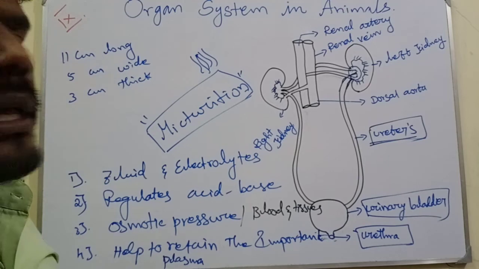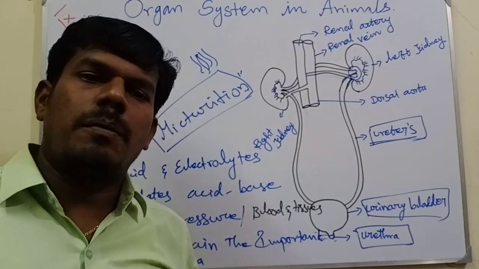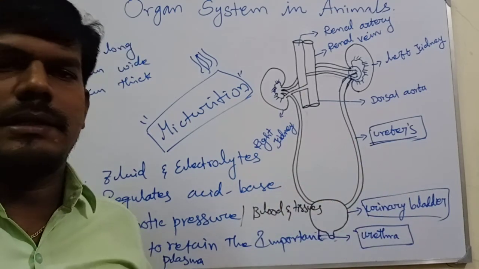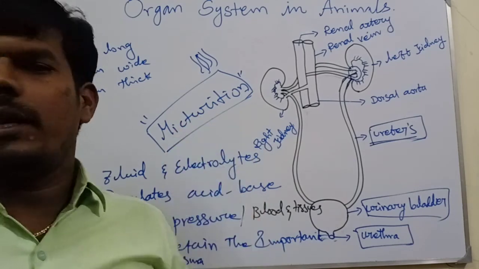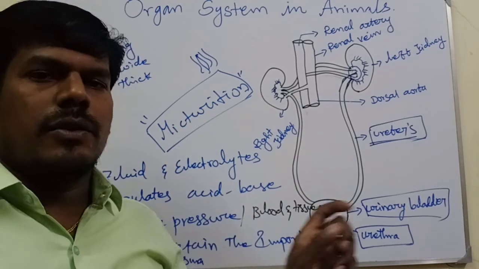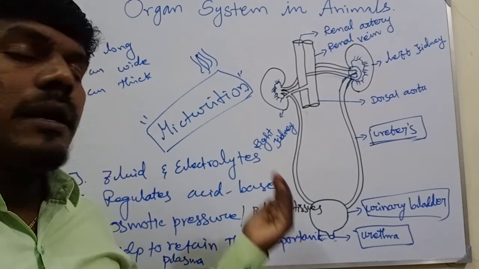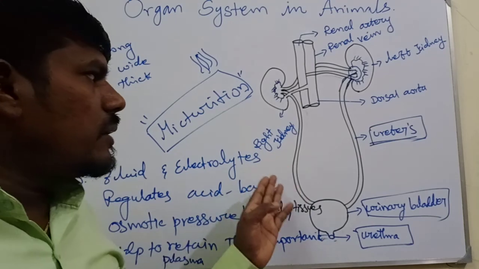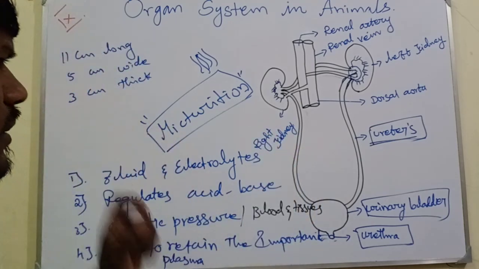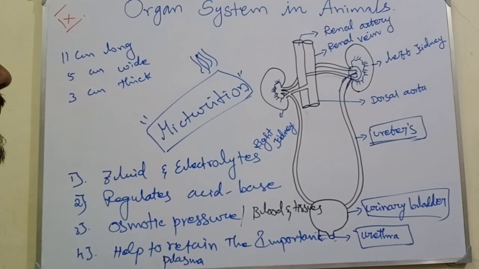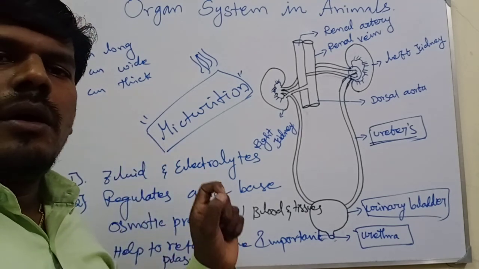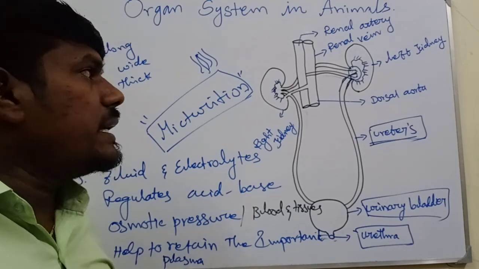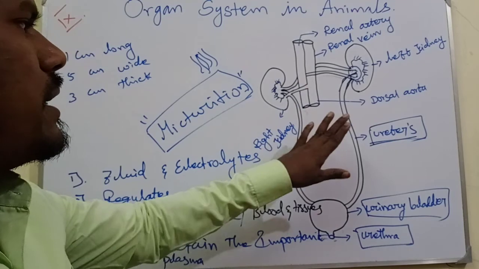Not only the kidney is involved in excretion in our body, but two more organs as well, the skin and the lungs. The skin releases a minimum quantity of nitrogenous excretory substances, such as ammonia, urea and uric acid. Then we briefly discussed the kidneys. They are a pair of bean-shaped, reddish-brown organs present at the back of the abdominal cavity.